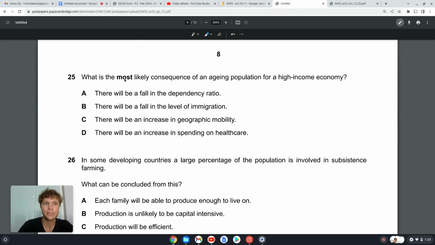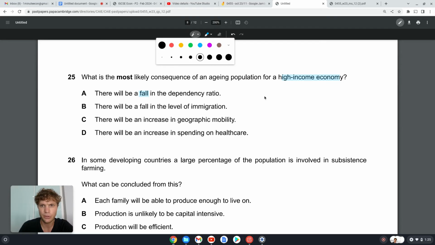Okay, 25. What is the most likely consequence of an aging population for a high income economy? So what is the most likely consequence of an aging population for a high income economy? Okay, so what will happen when we have a population that's getting older in a high income economy? A, there will be a fall in dependency ratio. No, we will have an increase in dependency ratio.